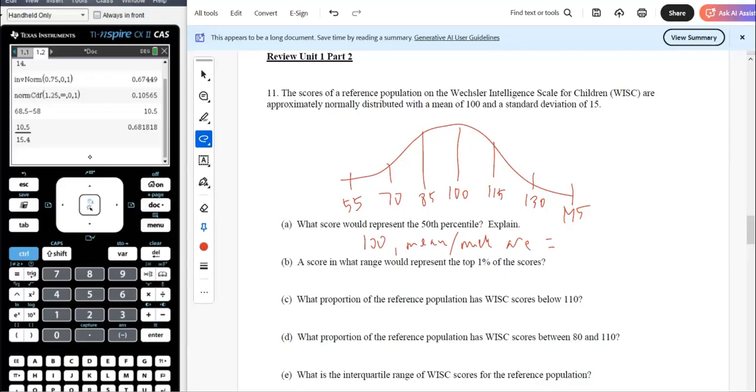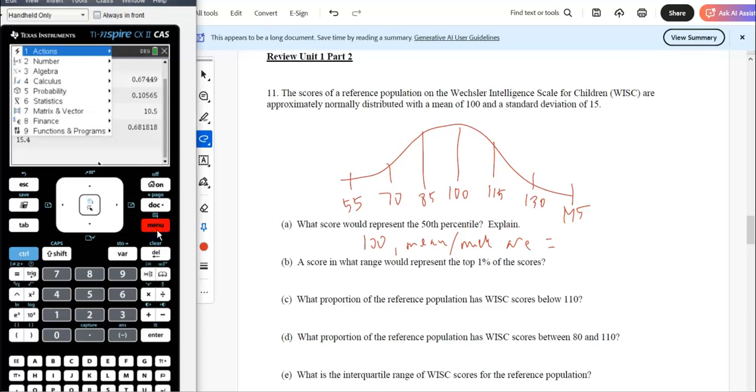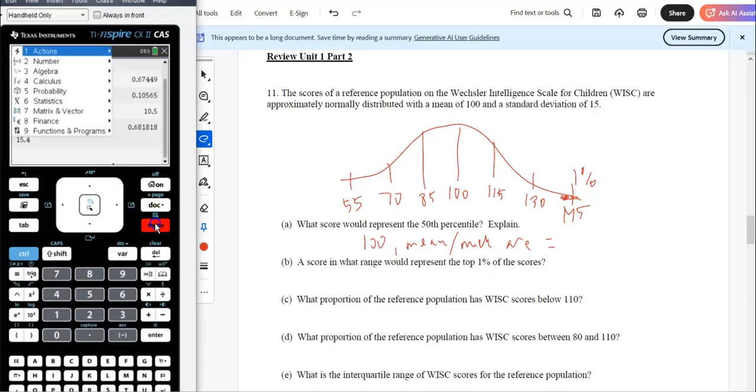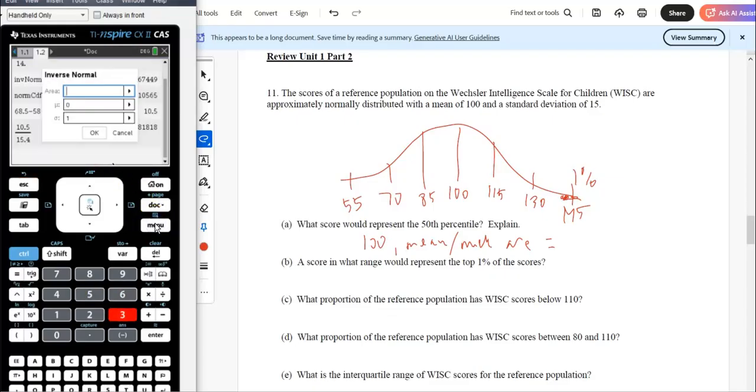A score in what range would represent the top 1% of scores? Okay, so this is a great use for, now you really want something way over here, I don't know exactly how far over, that 1% is more than that, right? So a little bit more. But for inverse norm, which is the command I need, menu 653, 0.99 is the area under the curve because it always goes left with that command.